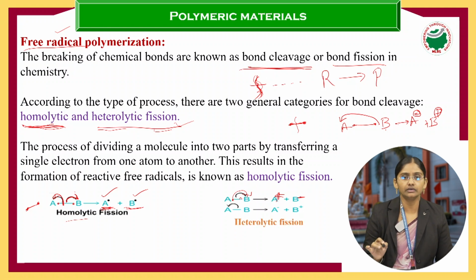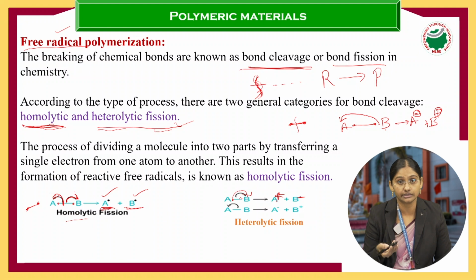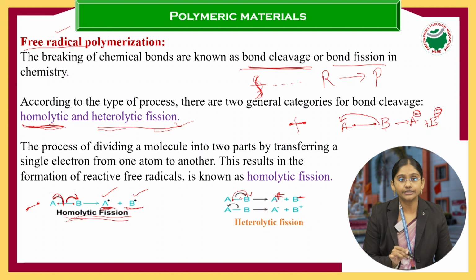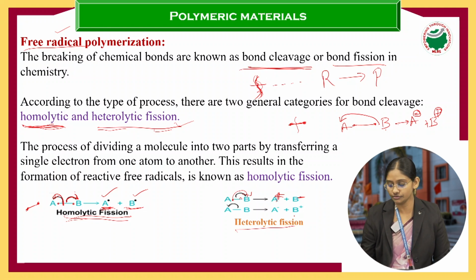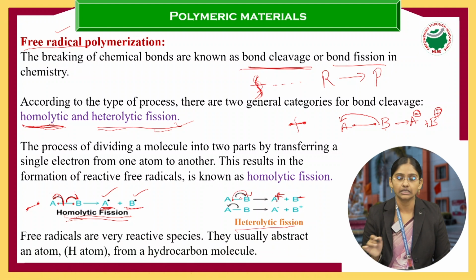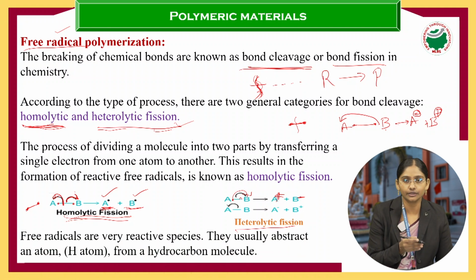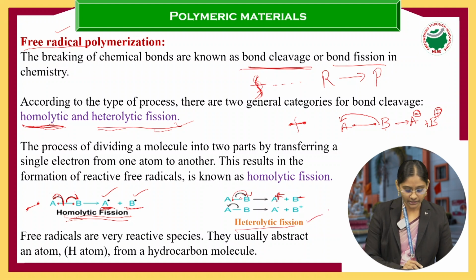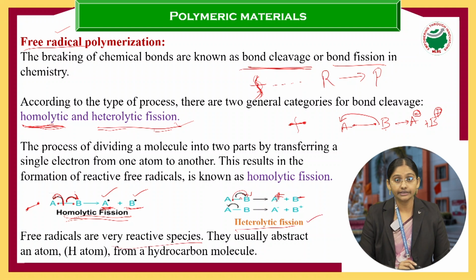So overall, from homolytic fission and heterolytic fission, what you are understanding is that homolytic fission leads to the formation of free radicals, and heterolytic fission leads to the formation of ions, either cation and anion. Clear? Now, these free radicals are very reactive species.